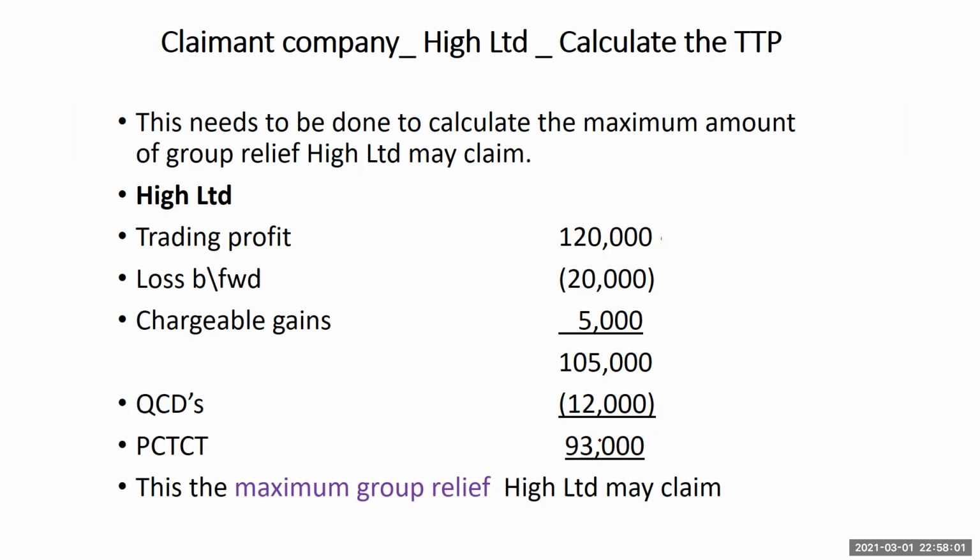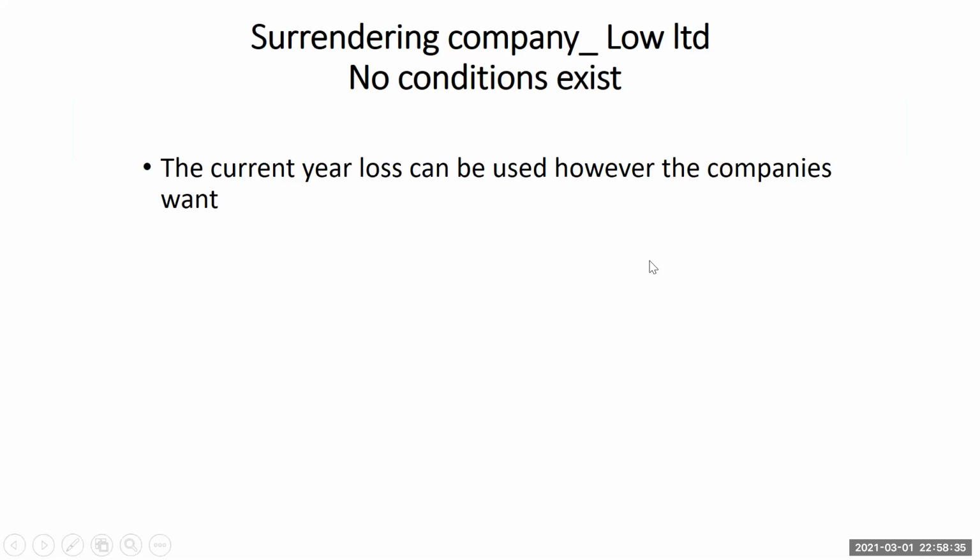So this 93,000 is the maximum relief that High can claim from the total amount of losses that Low is transferring to them. This is what they can use to offset, the maximum group relief they could claim, the 93,000. Remember, they had to take care of their own losses before assuming any other person's burden. Even though they are all in the same group, it makes sense. Bear your own burden before you carry someone else's burden. Surrendering company, no conditions exist.